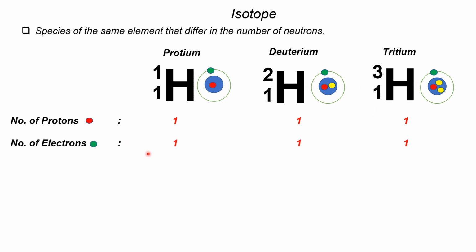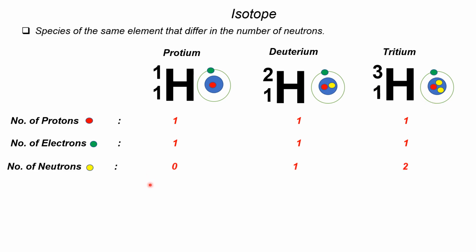And for the number of electrons, remember that in a given neutral species, the number of protons should be the same as the number of electrons. That is why, whatever the number of protons here, so is the number of electrons: 1, 1, 1. And as you can see in the electron cloud, this green circle, all of these isotopes have one electron that will compensate for the proton at the nucleus of each of these isotopes. It is a 1-to-1 ratio of the electron and proton here.